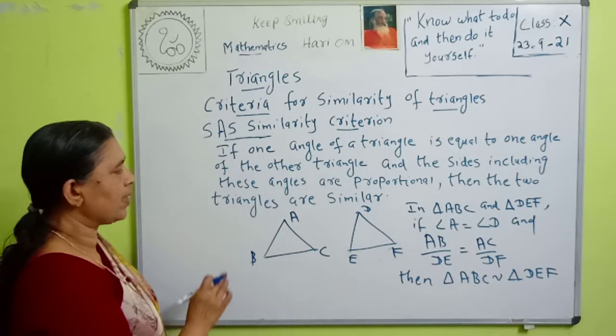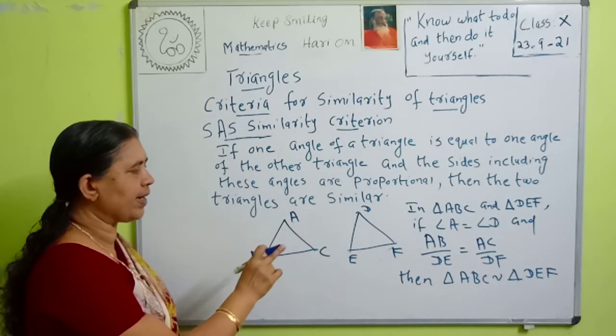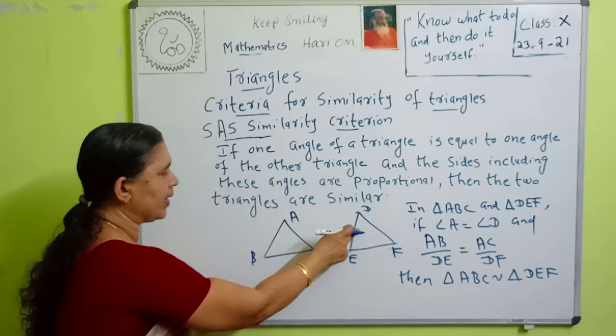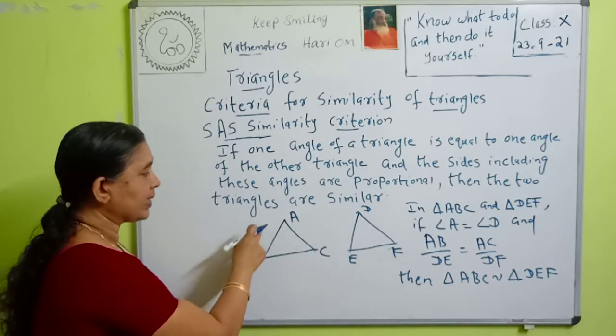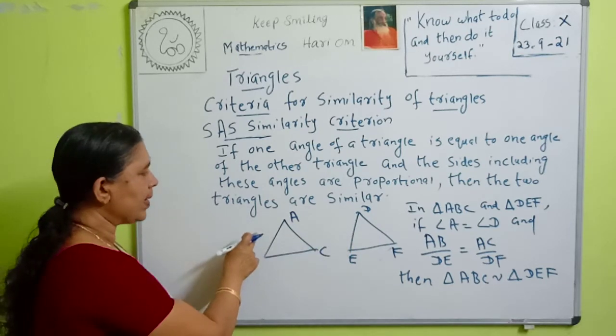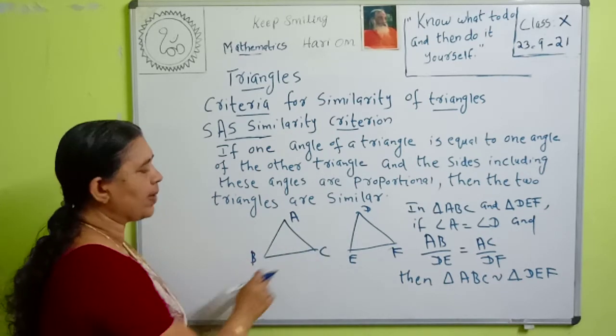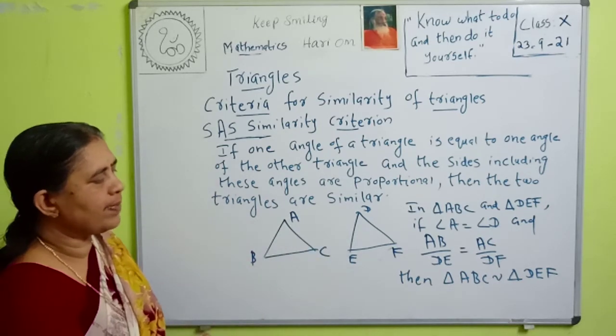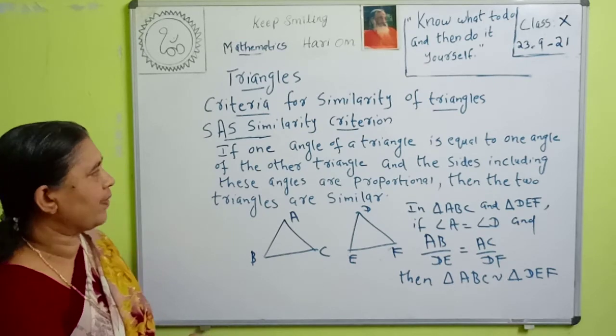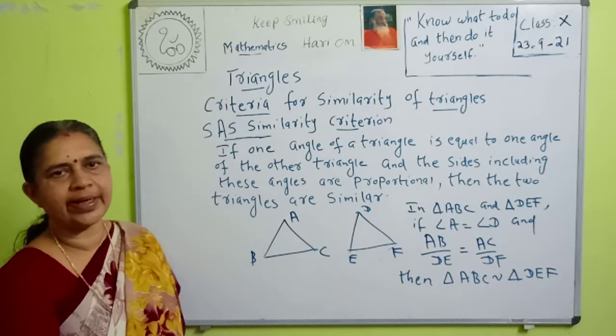That is, in triangle ABC and triangle DEF, if angle A is equal to angle D and the corresponding sides are proportional, that is AB by DE is equal to AC by DF, then triangle ABC is similar to triangle DEF. This is the SAS similarity criterion.